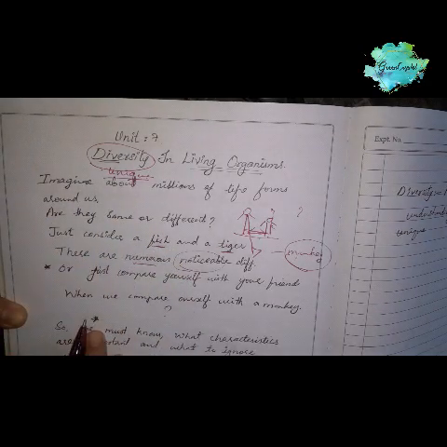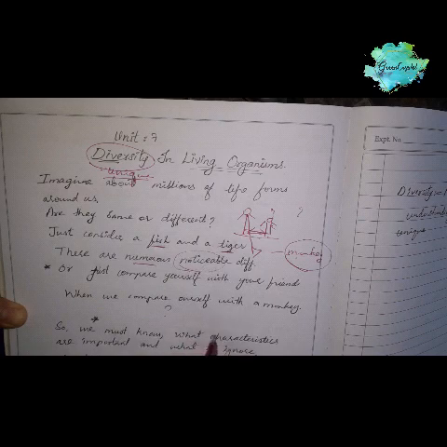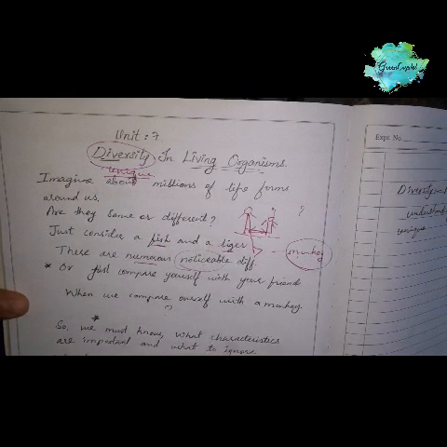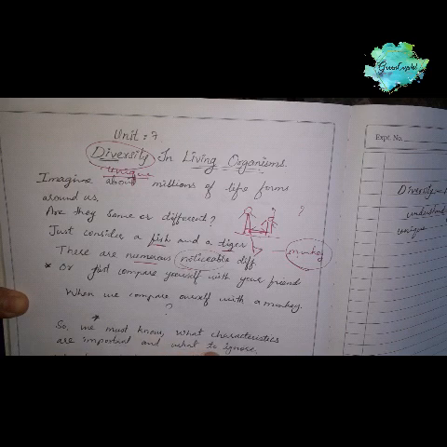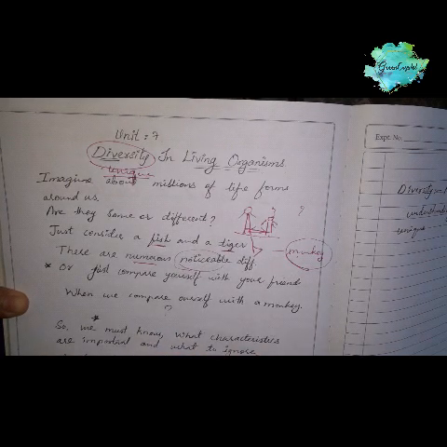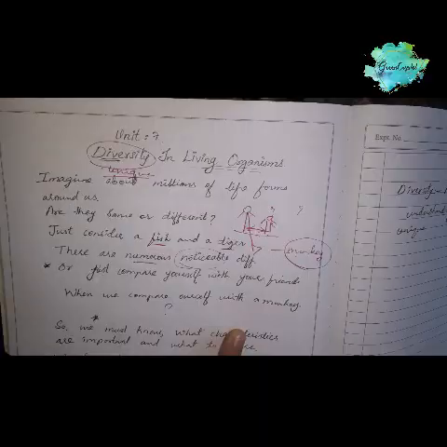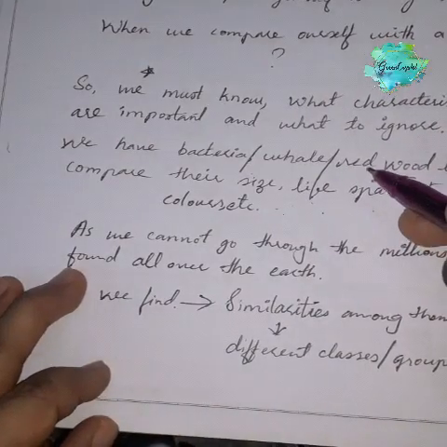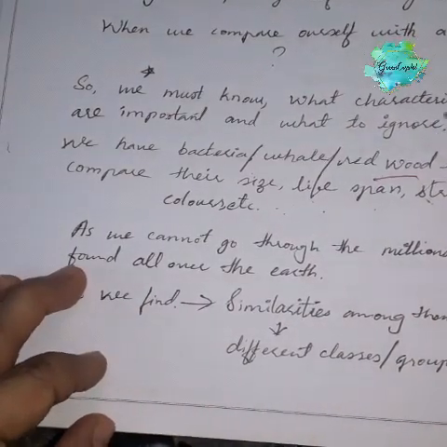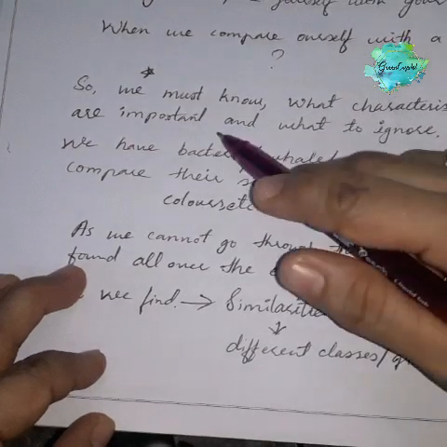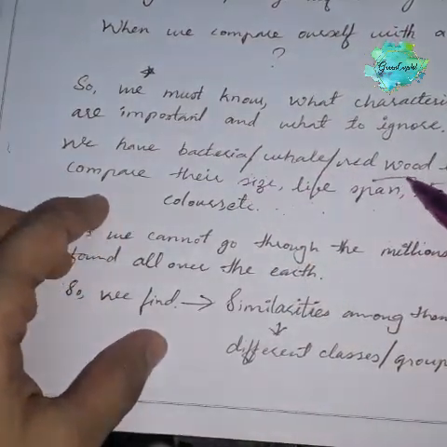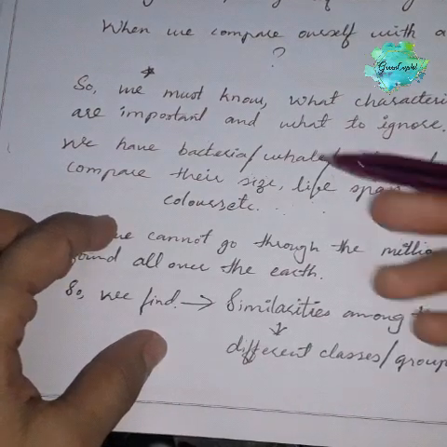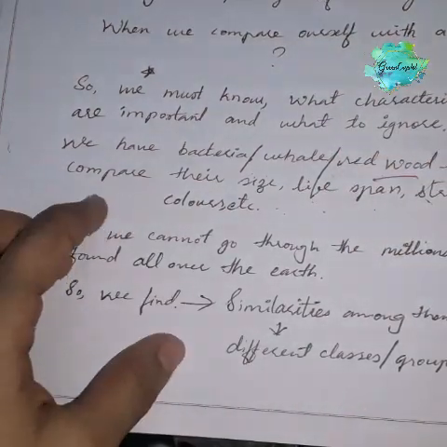Okay, so we must know what characteristics are important and what characteristics are to be ignored. Like what can we ignore and what are the important characteristics. So we have bacteria, blue whale and redwood trees, etc. all around the world.